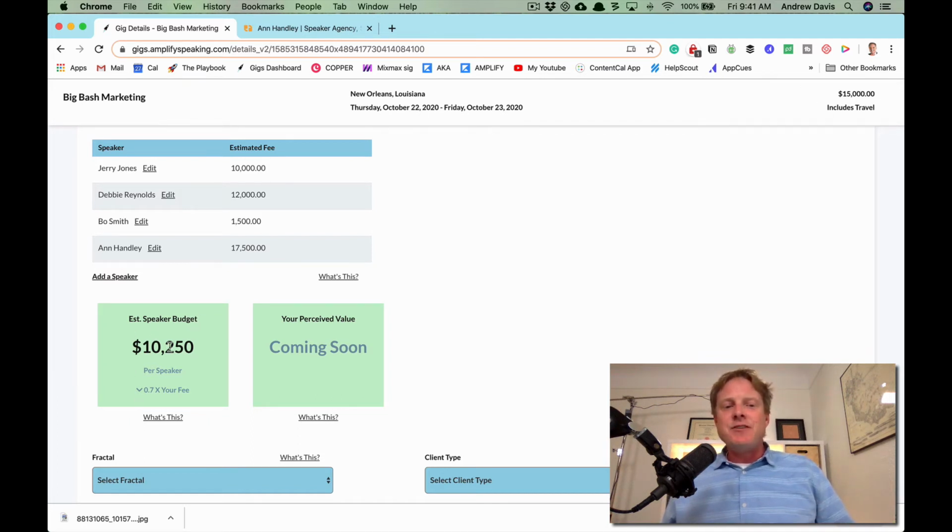It looks like their average is about $10,250, even though Ann's at the top end, and we've got Jerry and then Bo Smith down here at $1,500. That's really skewing it, but at least it gives me some perspective of where they're probably thinking about their speaking fee. They're looking at 10 grand. So I'm going to have to make sure that I provide a lot of value to get that $15,000 and that they're really excited about me. So that's what you're using it for.